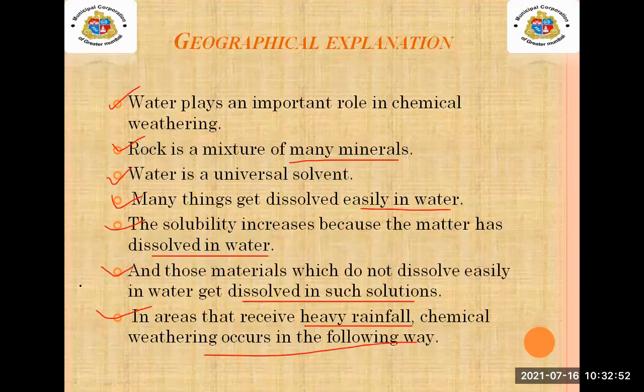In some areas there is heavy rainfall, and in those heavy rainfall areas you will be able to see chemical weathering.